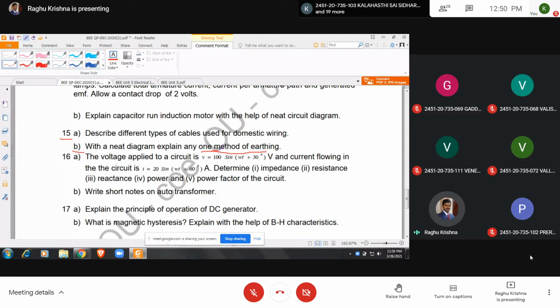I am just showing the importance of the questions. Okay. So you must be ready with all the topics. So here, one of the methods of earthing.